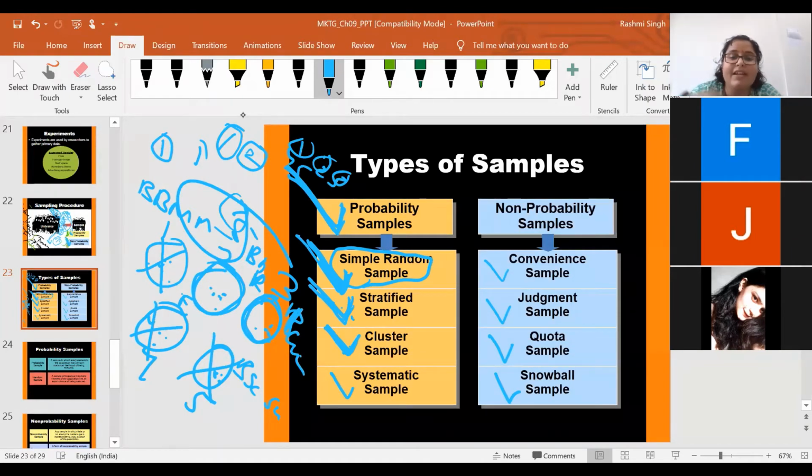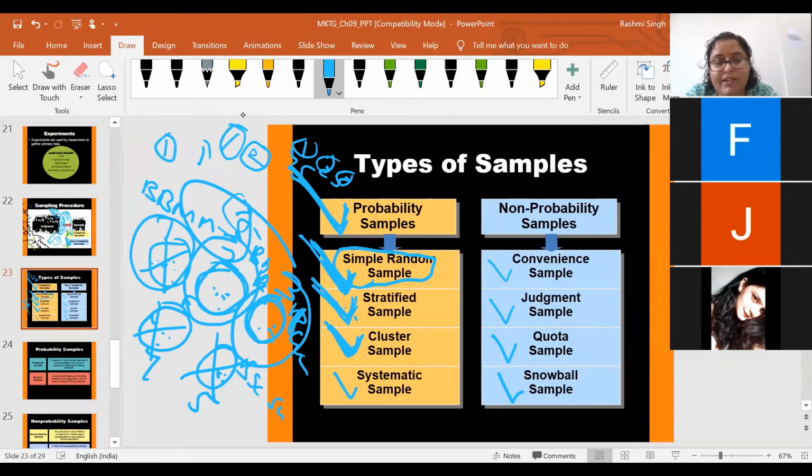But in stratified sampling, it is a condition that you have to select your sample from each group; you take a few from every group. In cluster sampling, firstly you make the groups, but you apply the simple random process on the groups: instead of making chits of elements in each group, you make chits of the different clusters, cluster 1, 2, 3, 4, 5, 6, 7, however many clusters. Then the researcher picks 2 or 3 chits, and suppose numbers 1, 2, 3 come up. Then all the elements in group 1, all the elements in group 2, and all the elements in group 3 will be in my sample.